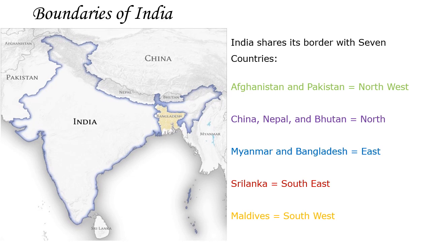We also showed the pie diagrams and charts of the population and area. Finally, we came to the boundaries of India, where it shares its boundary with different countries: Afghanistan, Pakistan, China, Nepal, Bhutan, Myanmar, Bangladesh, Sri Lanka and Maldives.